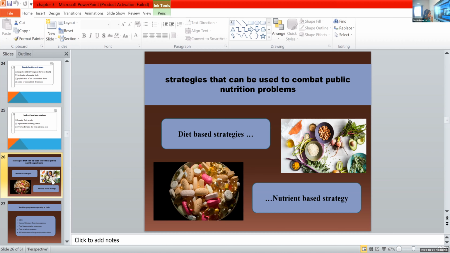For example, if Reina is deficient in iron, we provide iron-rich foods to Reina. That is called diet-based strategy. And if we provide iron supplements to Reina, that is nutrient-based strategy. Clear, Reina? Another name for this nutrient-based strategy is the medicinal approach. Clear?